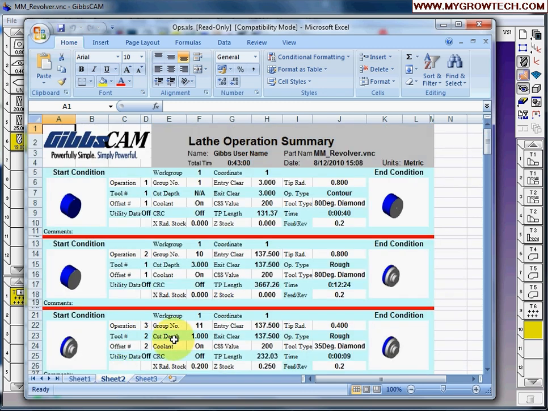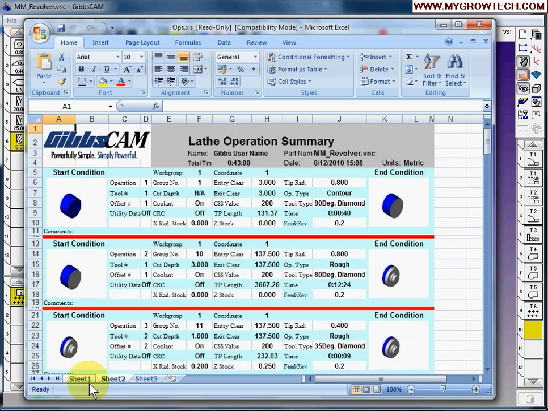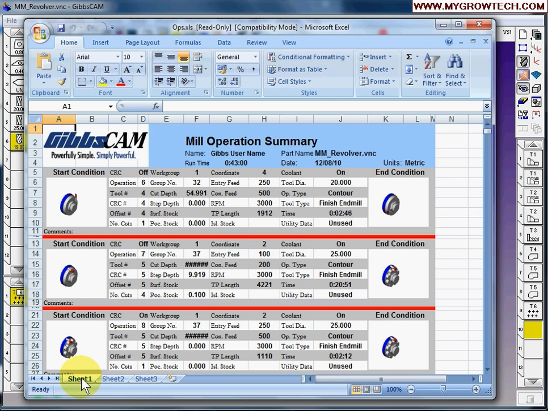And we will have sheet number 2 that is the lathe operations, with all the information regarding tooling and the cycle time. And this template you can customize according to